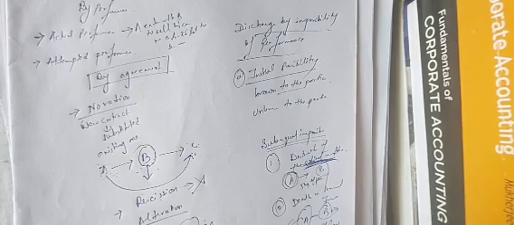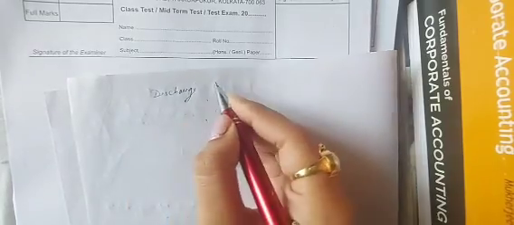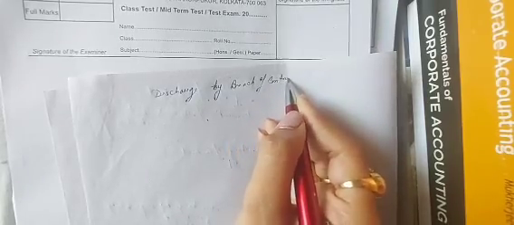So good evening class. Today we will continue and complete our chapter, that is discharge of a contract. So we are left with the last part, that is discharge by breach of contract. Okay, so what is discharge by breach of contract?